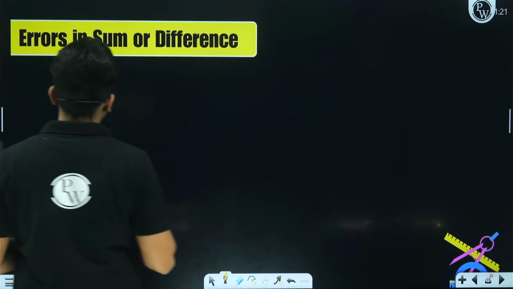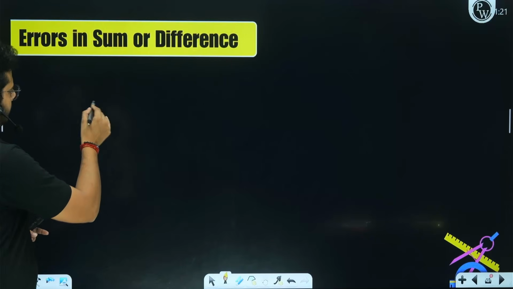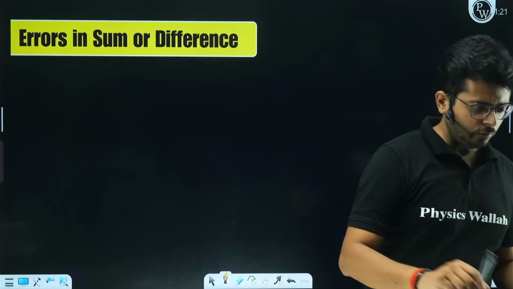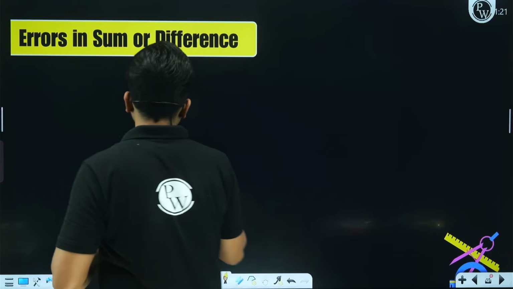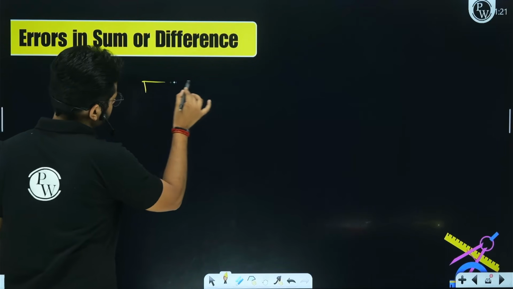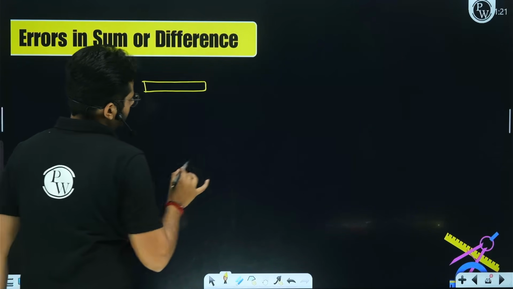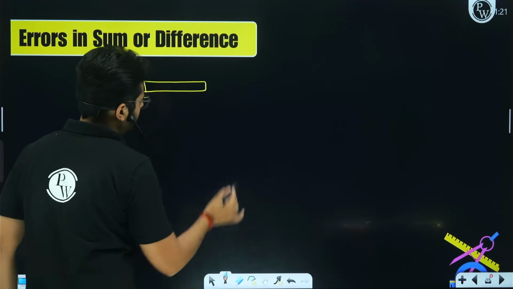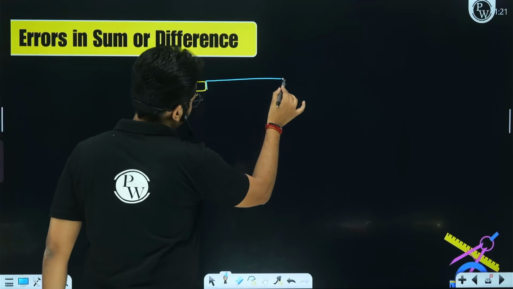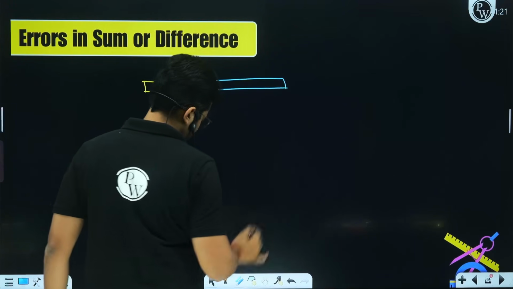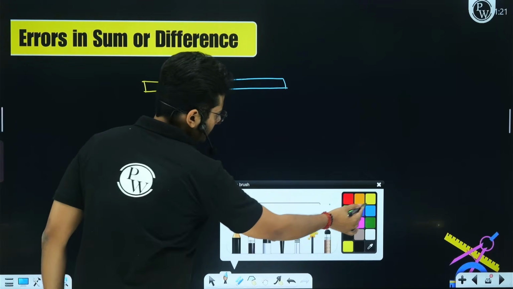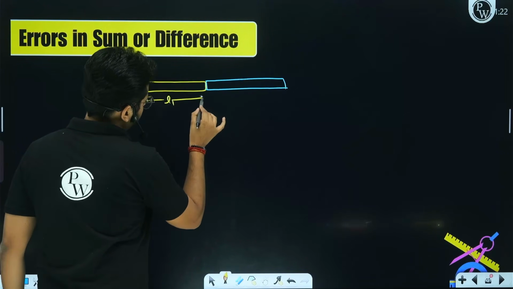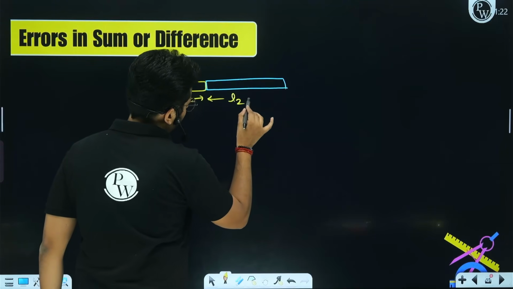Errors in sum or difference. So how is that? Let's say we have two rods. This is the first rod and we have added another rod to it. The length of the first rod is L1. The length of the other rod is L2.